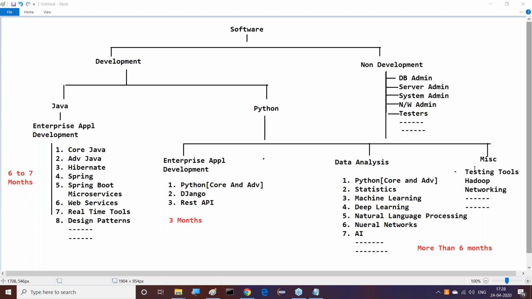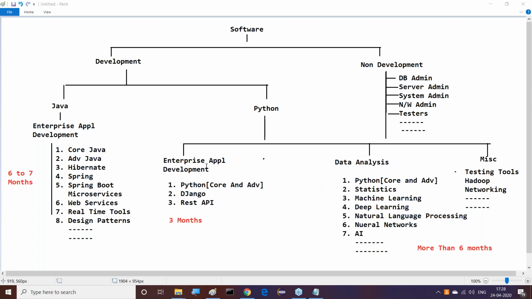What exactly the modules are that will be utilized, even I am not aware much about it. But about enterprise applications, data science and Java, it's okay, I can give answers for it. But in testing tools, Hadoop and networking also, Python is going to be used. Up to that I can give assurance. But which tools are going to be used, I will also be blank on that. I can give answers on this side, but not on the miscellaneous side. But I can give clarity that Python will be used there. Understand my point clearly. PySpark is available, and in the case of Spark, it may be used there. Just think of it that way.